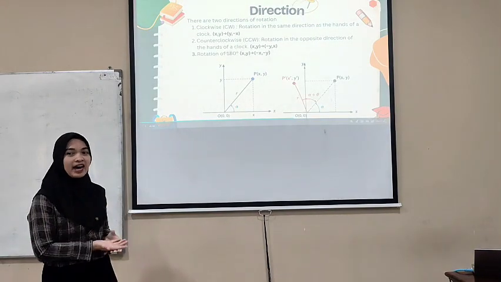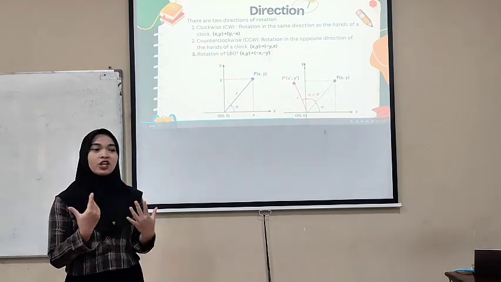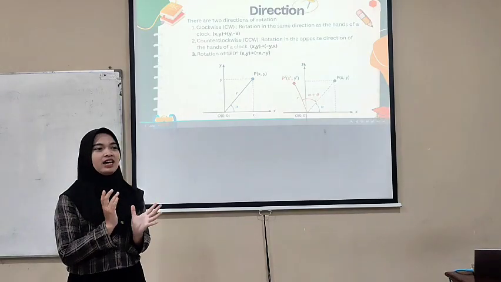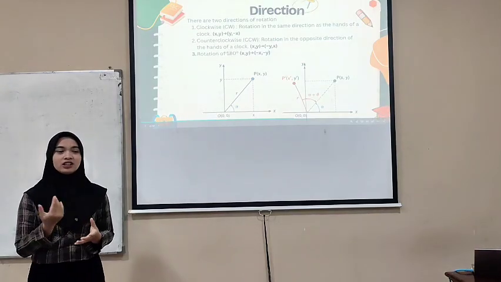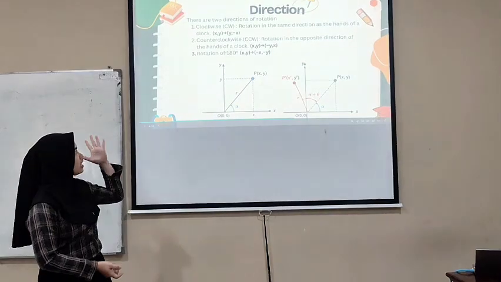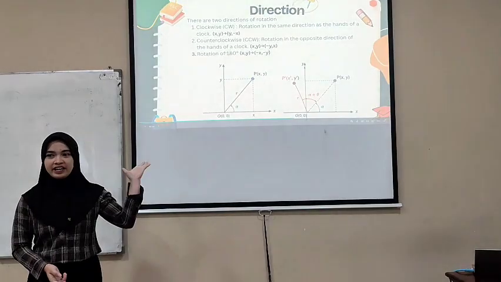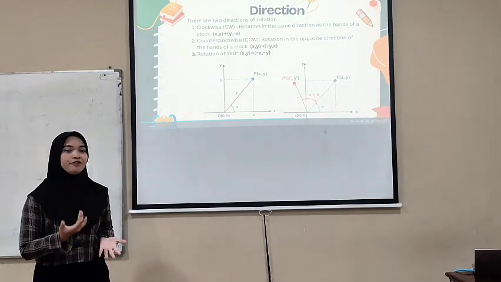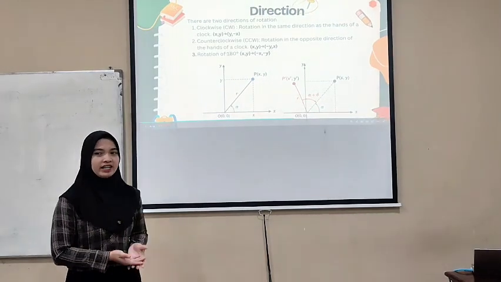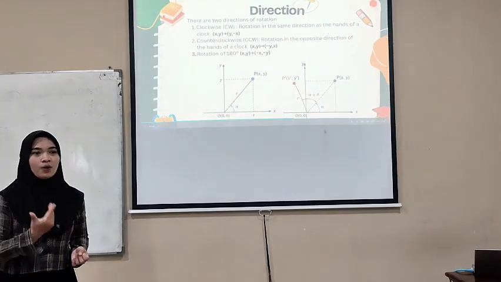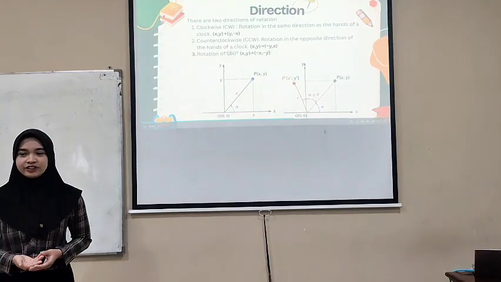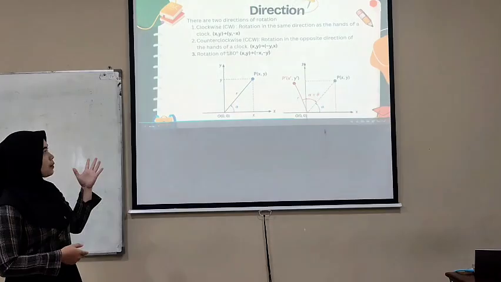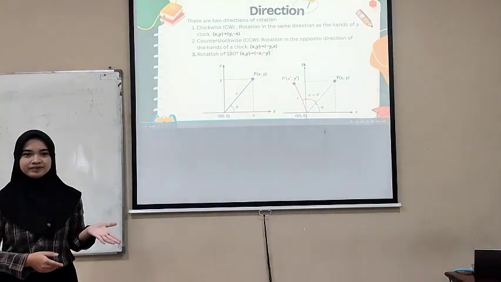If we have an object at (x, y) and rotate it counterclockwise, it becomes (-y, x). And if we have an object at (x, y) and rotate it 180 degrees, it becomes (-x, -y).